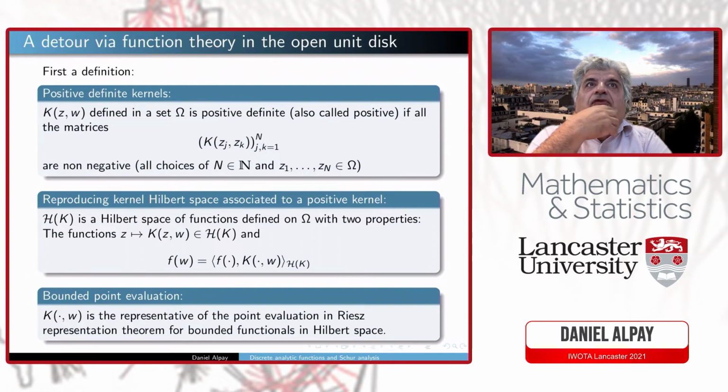And associated to every positive definite function, there is a unique reproducing kernel Hilbert space with these two properties. Meaning really that the function k for a given omega, as a function of z, belongs to the space, and you have this reproducing kernel property. Equivalently, it means that the point evaluations are bounded, by the Riesz theorem for bounded functionals in a Hilbert space.